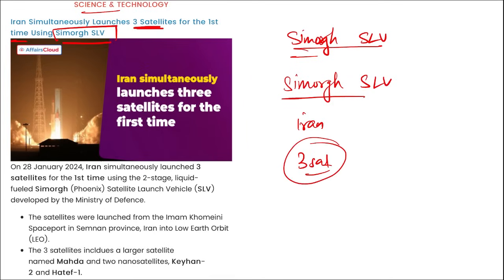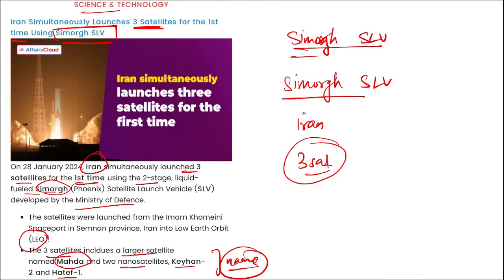Important, right? So here you can see Iran launched 3 satellites for the first time using the 2-stage liquid fueled Simorgh satellite launch vehicle developed by the Ministry of Defense, and these satellites were carried into low Earth orbit. These 3 satellites include a larger satellite named Mahada and 2 nano satellites, that is Kehan 2 and Hatef 1. So remember the names of these satellites also.